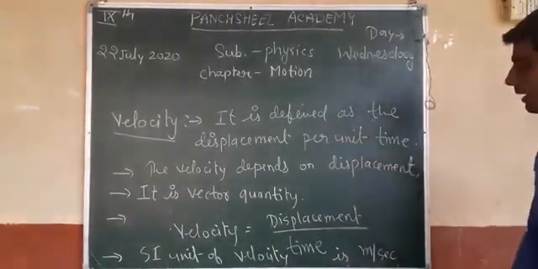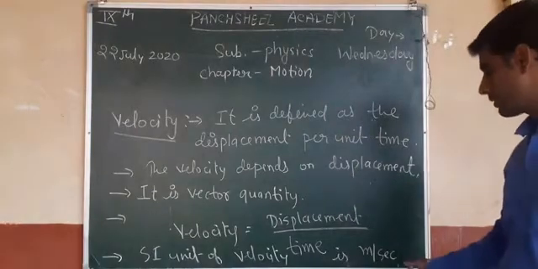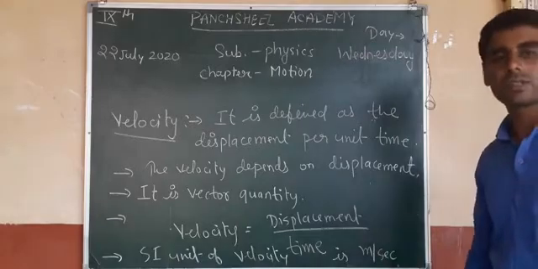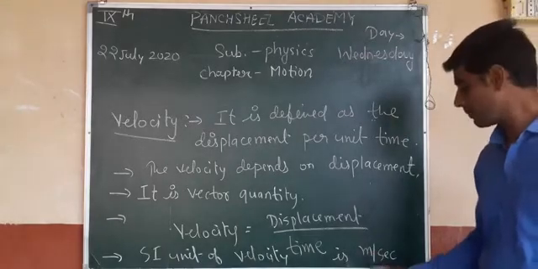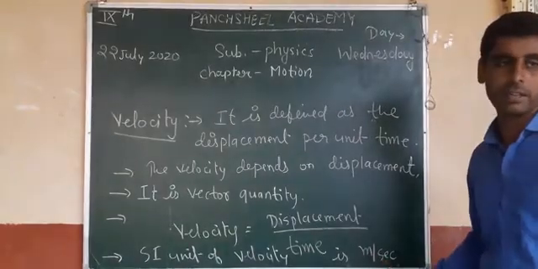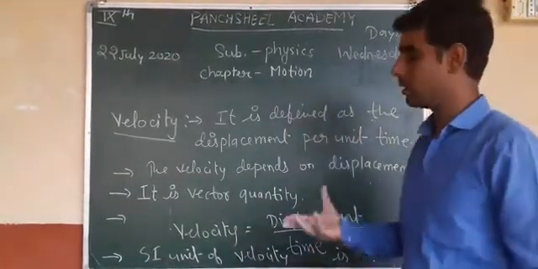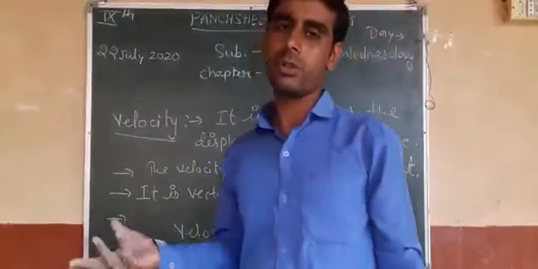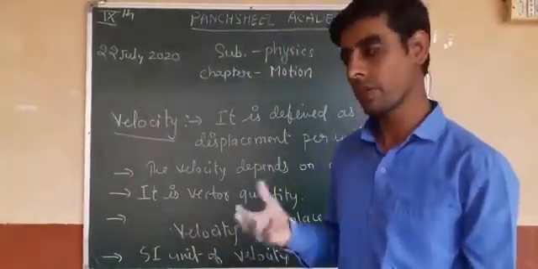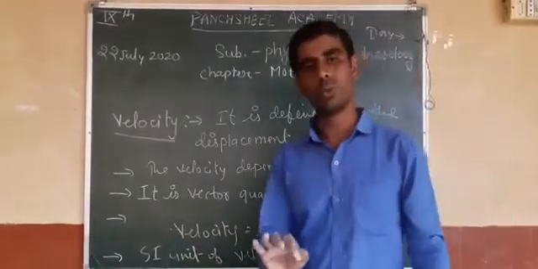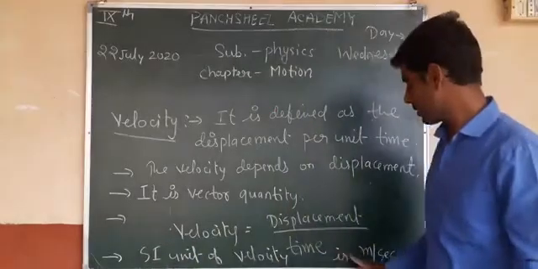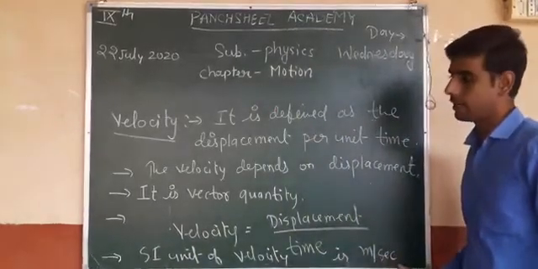In the SI system the unit is meter per second, and in the CGS system, centimeter gram second, it is centimeter per second. Kilometer per hour and kilometer per minute are also units, but you must remember that the only SI unit is meter per second.